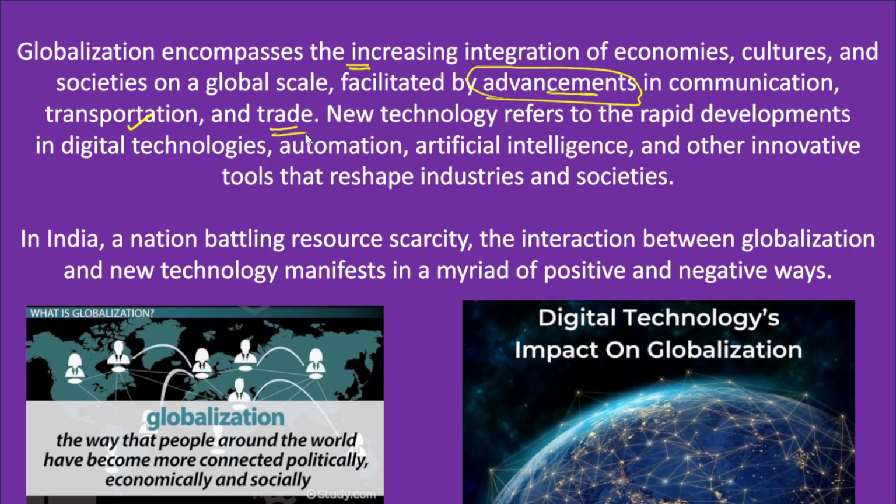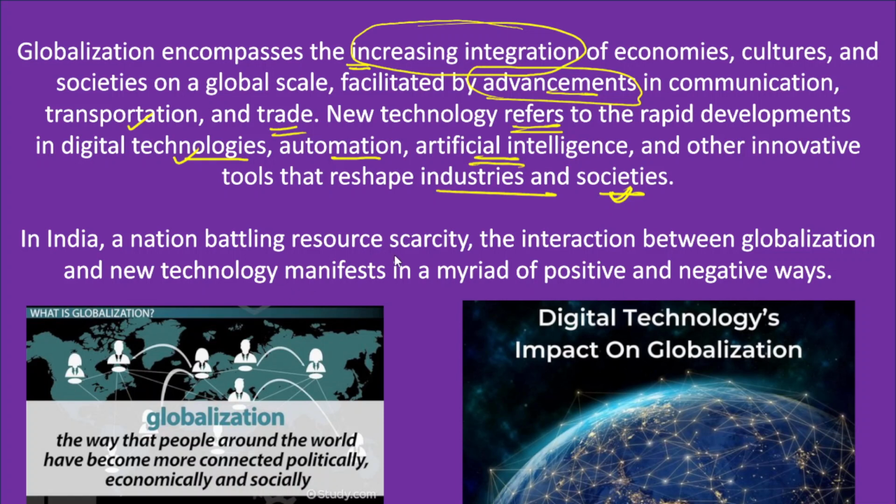In this increasing integration, new technology particularly refers to the rapid developments in digital technologies. In the recent past, we have been seeing rapid development in digital technologies, digital transactions, big data, artificial intelligence, robotics, everything. So globalization has also facilitated the growth and development of new technologies: digital technologies, automation, and artificial intelligence. They have been reshaping industries and societies. So this is the basic definition of globalization.